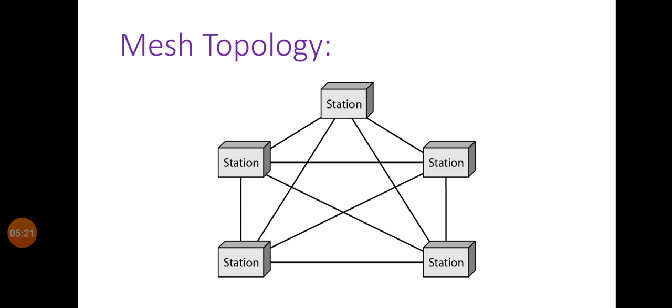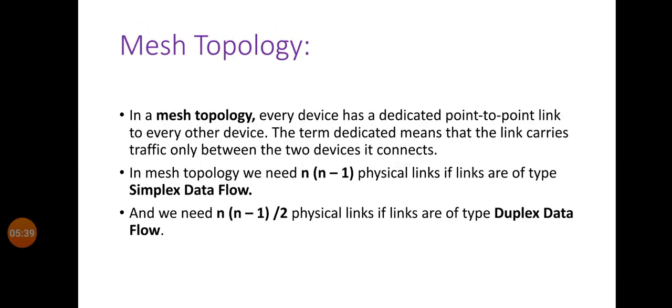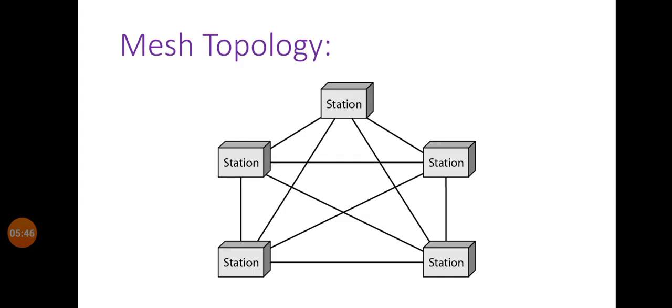Duplex data flow means data can flow in both directions at a time. So the number of cables required to connect stations is n into n minus 1 divided by 2 for duplex data flow, where n is the number of stations.